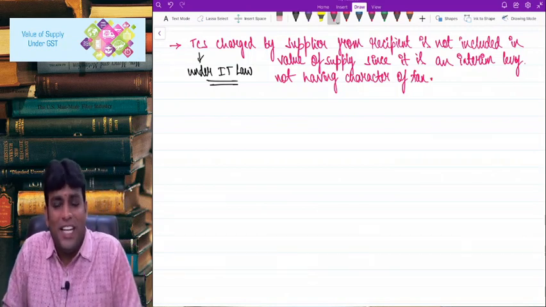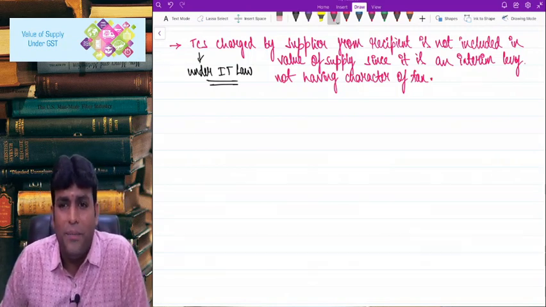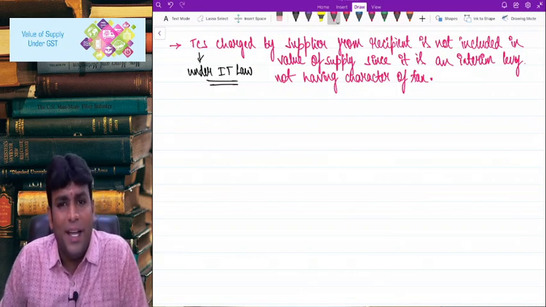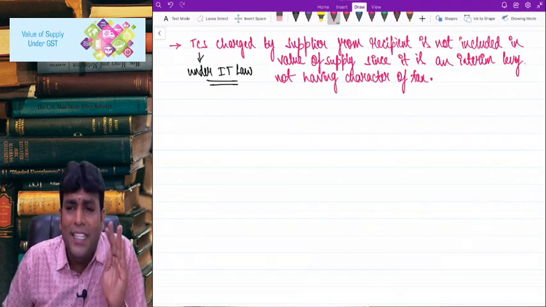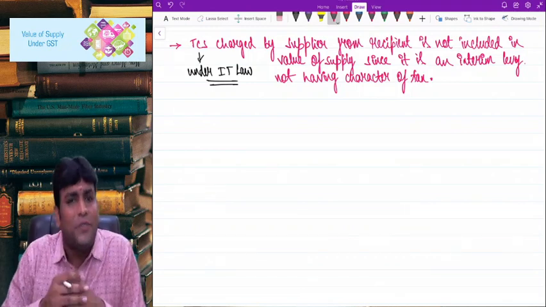Come on, very interesting clarification what they have given. Come on, what did they clarify, my dear friends? TCS charged by supplier from the recipient is not included in the value of supply since it is an interim levy which is not having character of tax.